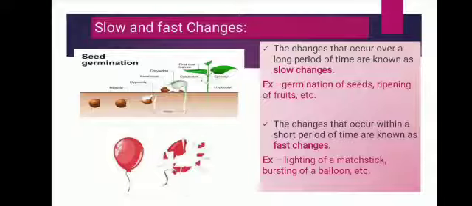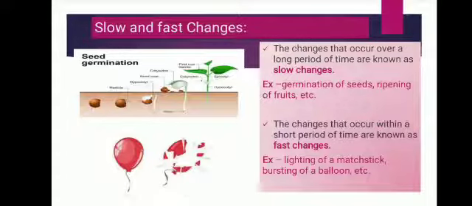Now second is fast change. The change that occurs within a short period of time. Short period means it takes only a few seconds or milliseconds to take place. Like lighting of a matchstick, lighting of cooking gas, bursting of a balloon. These are all examples of fast change. Clear? So slow changes are the changes that occur over a long period of time, and fast changes are the changes that occur within a short period of time, taking seconds or milliseconds to happen.